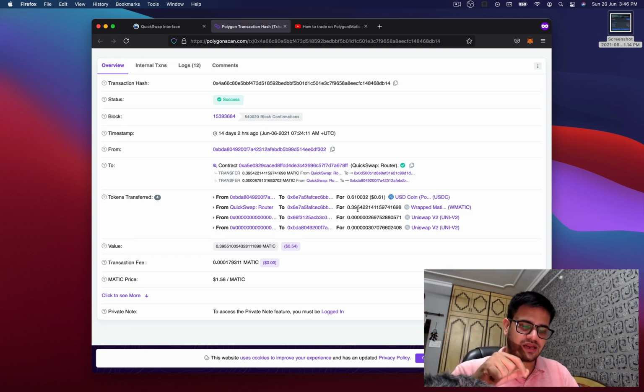USDC, and then I provided the liquidity. So now we submitted 0.61 USDC and 0.39 Matic, and if I remember correctly, I had converted 0.4 Matic into 0.61 USDC, and then by the time I added the liquidity, the rates had changed. So now I want to understand how much I had actually initially deposited and what I own now.